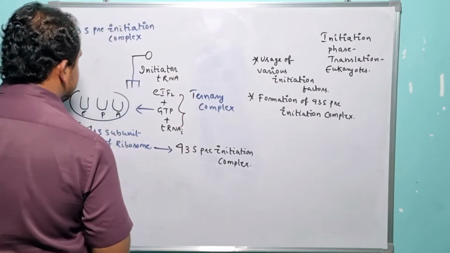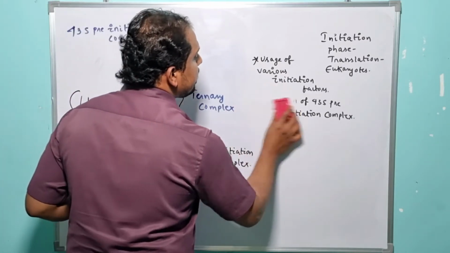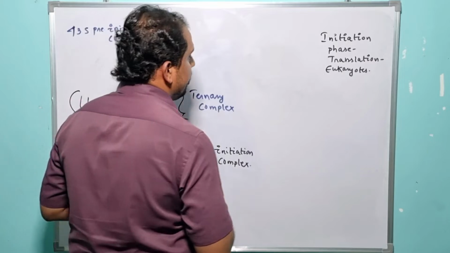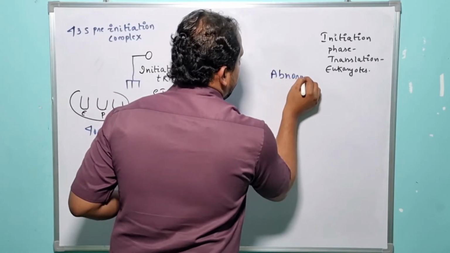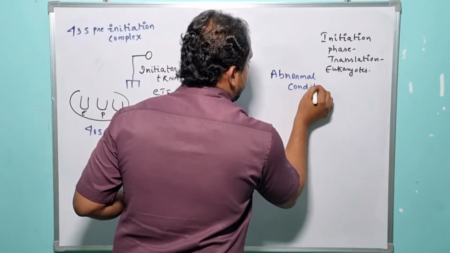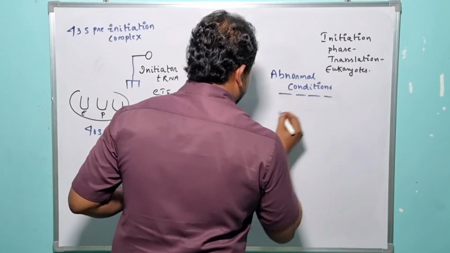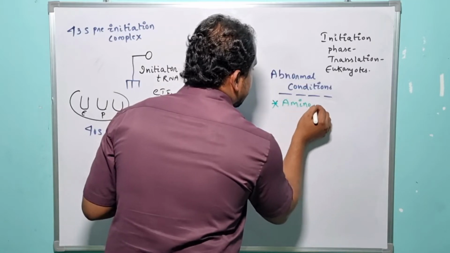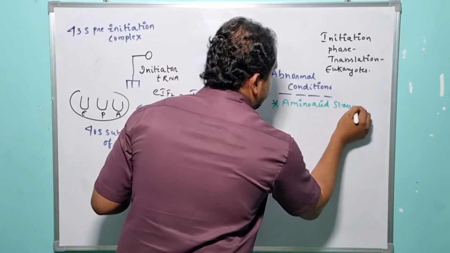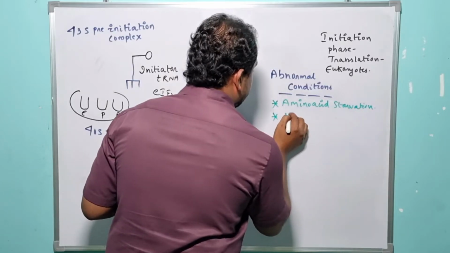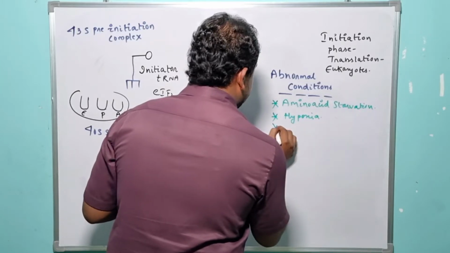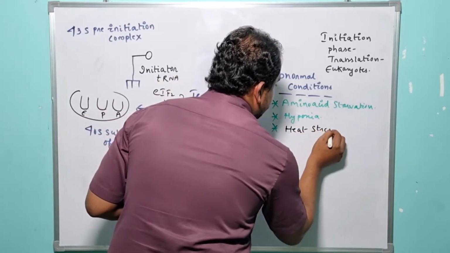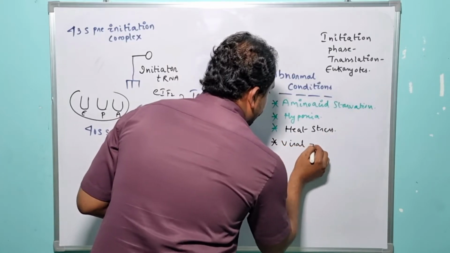So what are the various abnormal conditions here? The abnormal conditions which inhibit the formation of the ternary complex include amino acid starvation, hypoxia, heat stress, and the last one is viral infection.